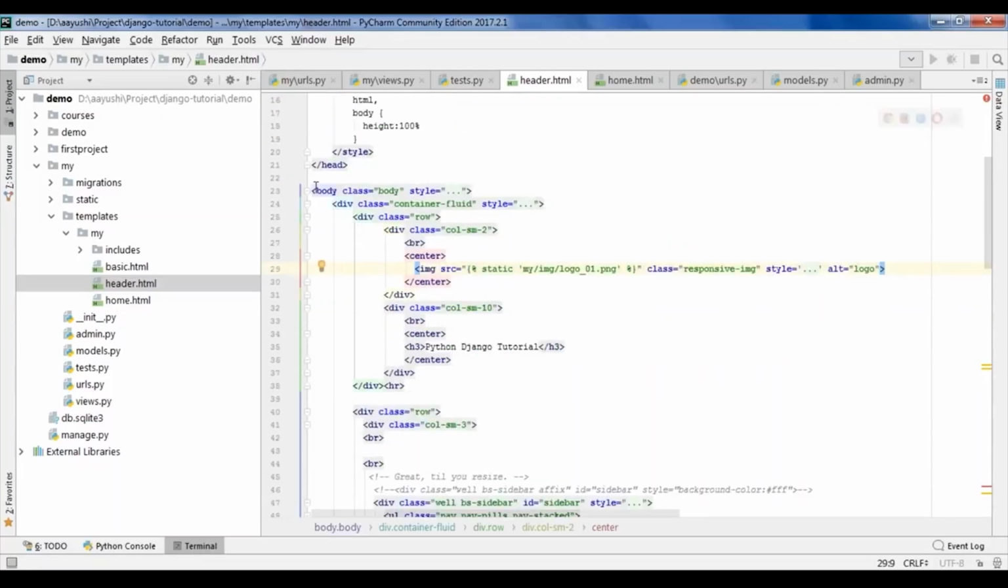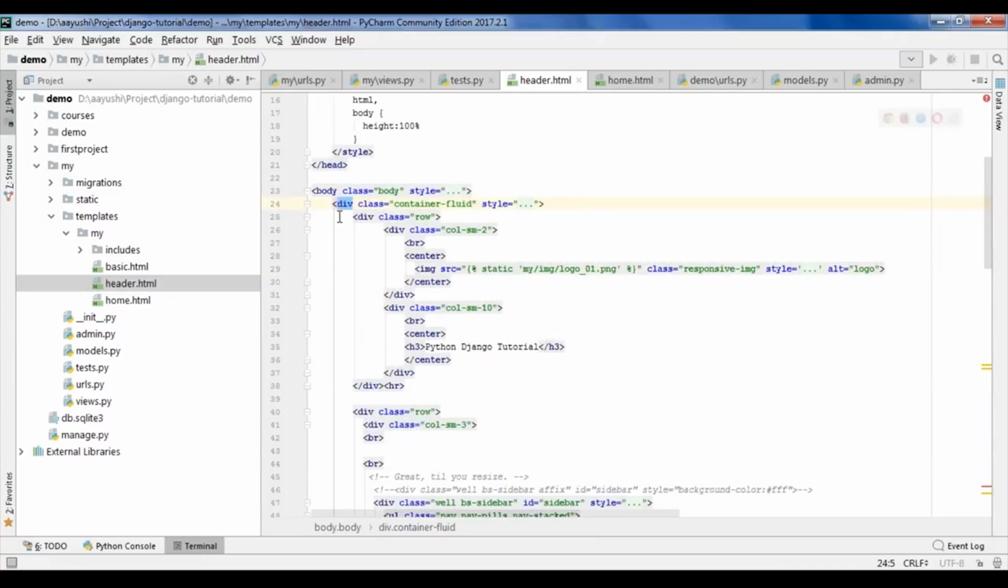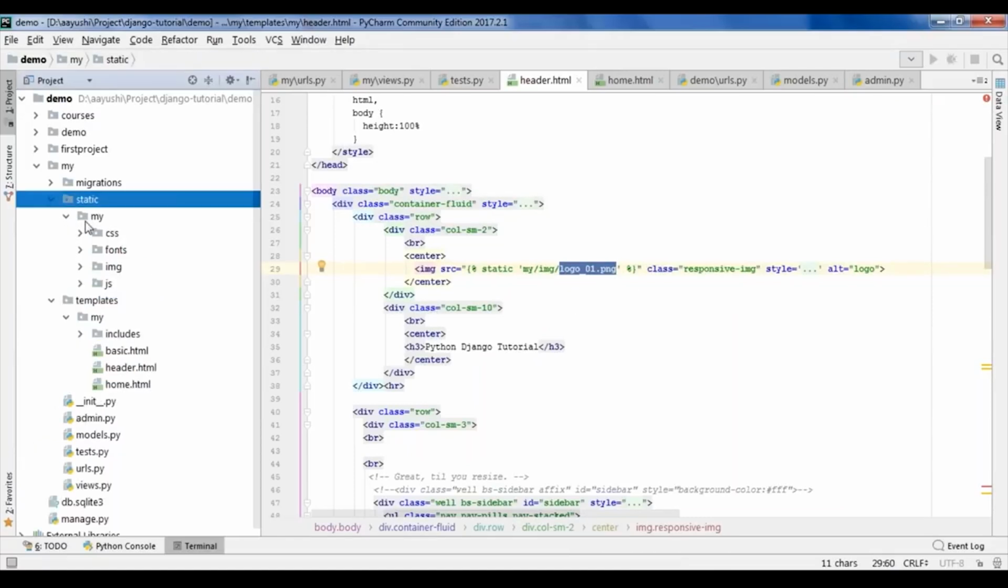If you come down, you have a body class which has a div container. If you guys are familiar with HTML, you will really catch up with this soon. Inside this, I've placed my static file and the text accordingly. Here I have given the source of the image. I've created one more folder that is static, and inside static, I have my application, and then I have a folder named image, and then the name of the image. If you see here, I have a folder which is static, and then it has the same name as that of my application.